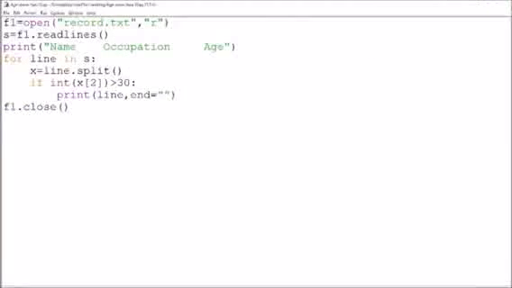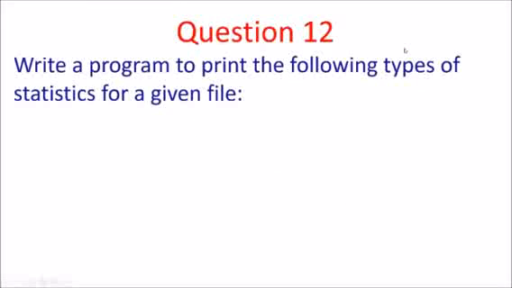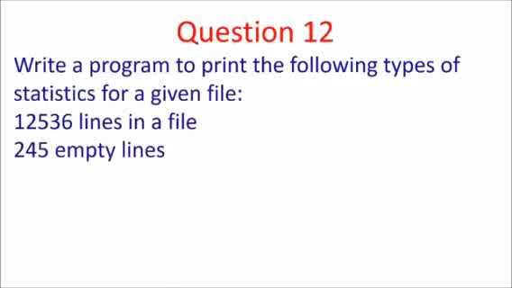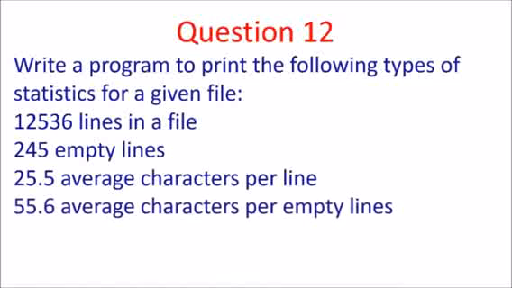Now the last program is the program to print the statistics of the given file, that is the number of lines in a file, the number of empty lines in a file, the average characters per line, and the average characters per empty line. Obviously you can count the number of lines by using readlines and then finding the length.